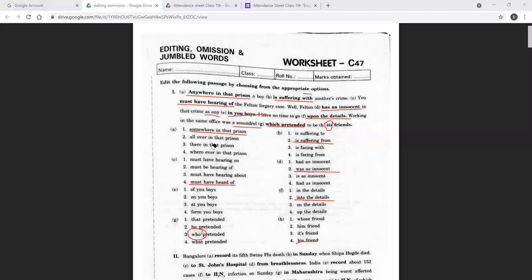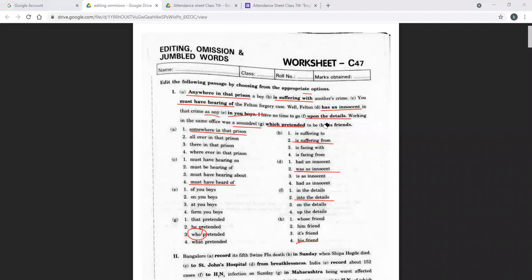Somewhere in that prison, a boy is suffering from another's crime. You must have heard of the Felton forgery case. Well, Fenton was as innocent in that crime as any of you boys. I have no time to go into the details. Working in the same office was a scoundrel who pretended to be his friends. Reading कर ली. अब we are realizing that okay, everything is okay, कोई problem इसके अंदर नहीं है, कोई गलती इसके अंदर नहीं है, तो we can move forward with it.